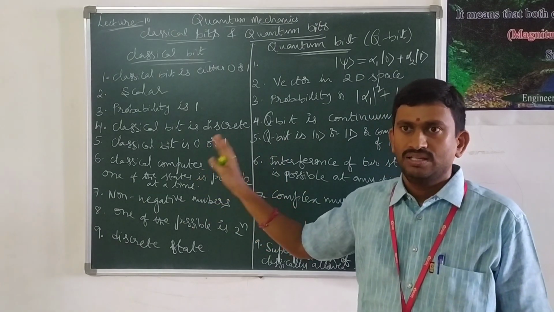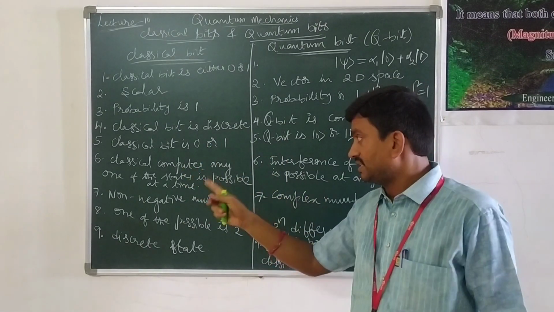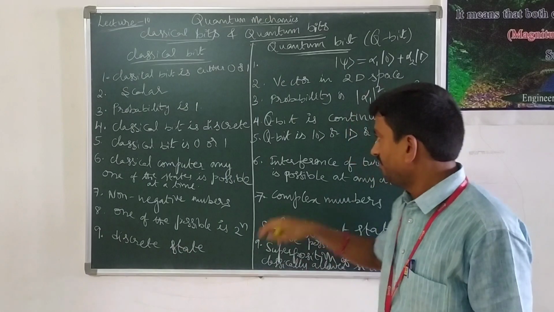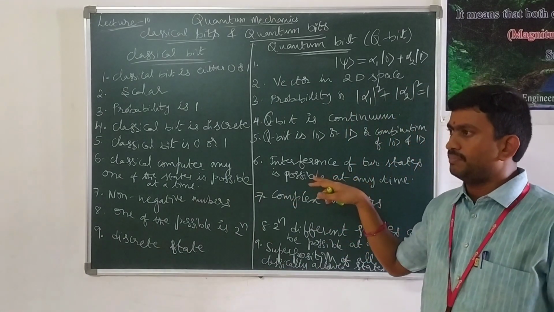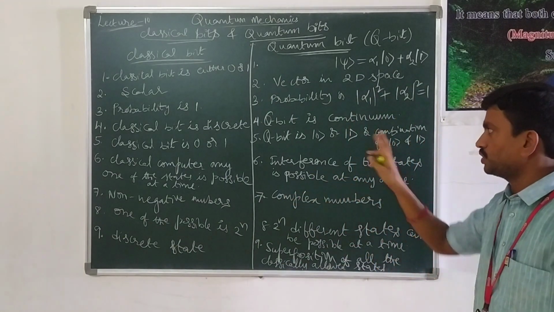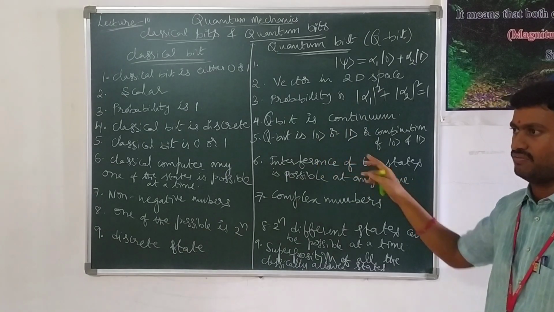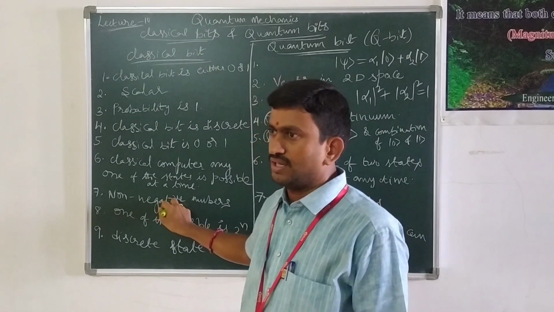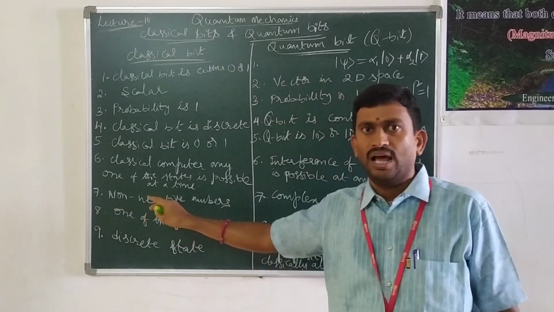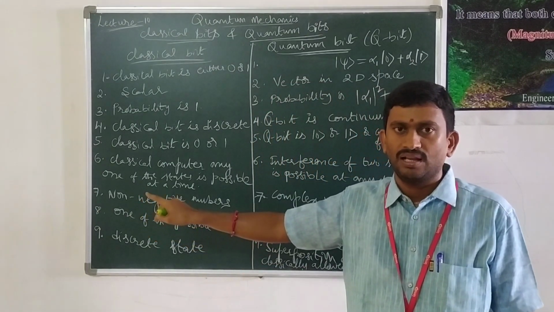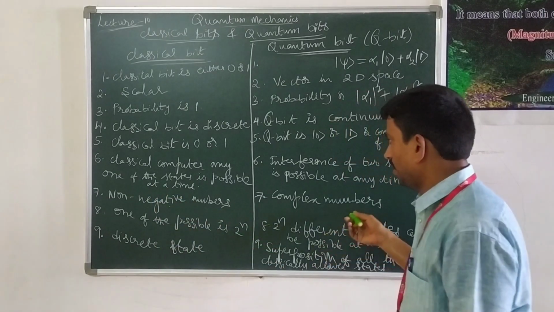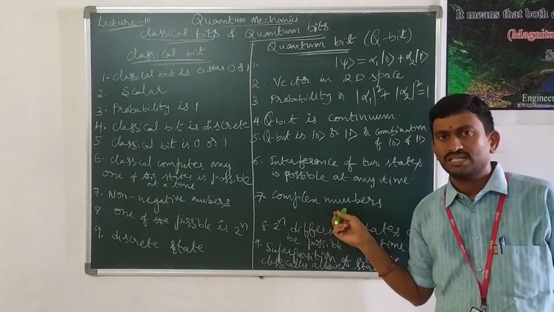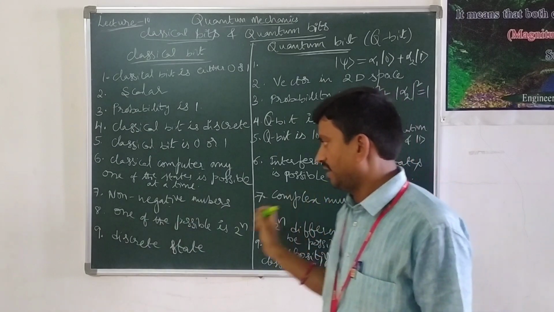And then a classical computer has any one of the states possible at a time. That means a single state is possible at a time. Whereas in the quantum computer, interference of these two states, that is ket 0 and ket 1, can be possible. The classical computer uses non-negative numbers to represent the algorithm or data, whereas the quantum computer uses complex numbers to represent the states or data.